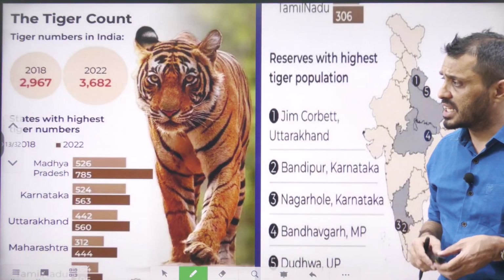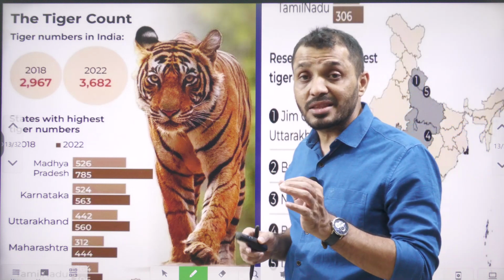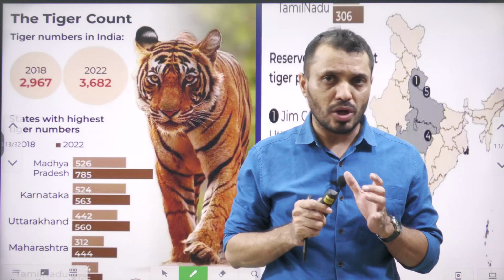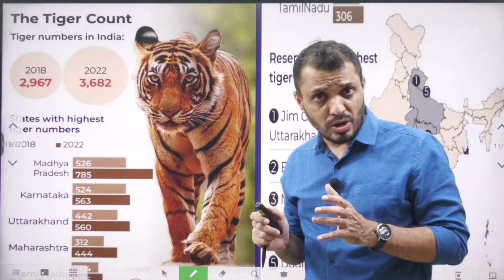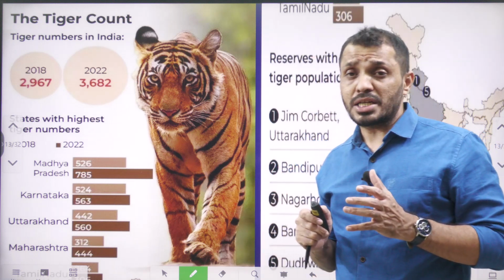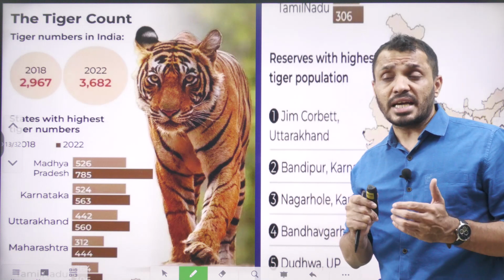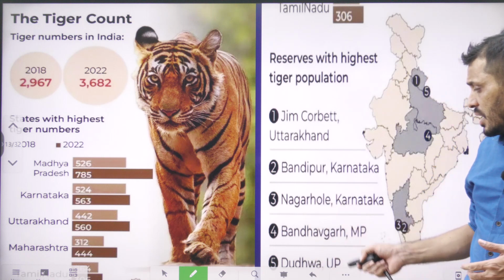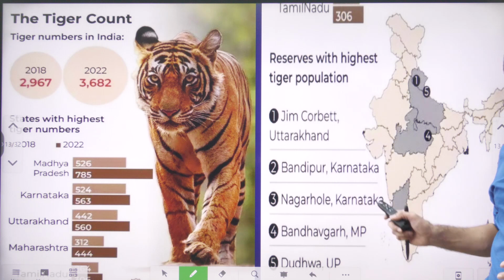The third topic is regarding the tigers. The topic is regarding the funding related to tiger conservation, and this meeting happened in Bhutan. You know that India is one of the countries having the largest number of tigers. Madhya Pradesh boasts the highest number of tigers, whereas in terms of tiger reserves, Jim Corbett, Bandipur, Nagarhole, Bandhavgarh and Dudhwa are in descending order in terms of the highest number of tigers.